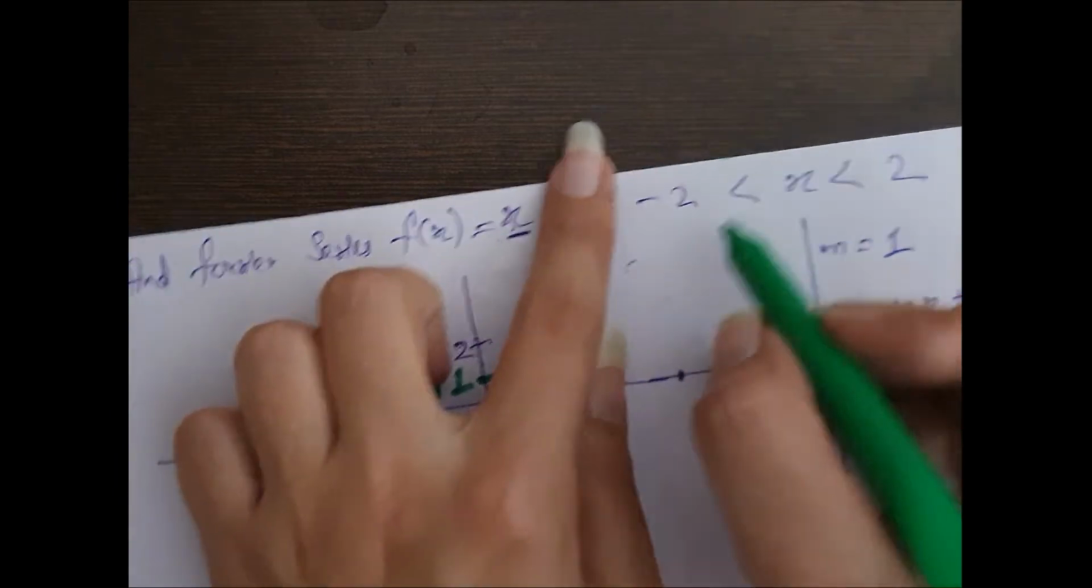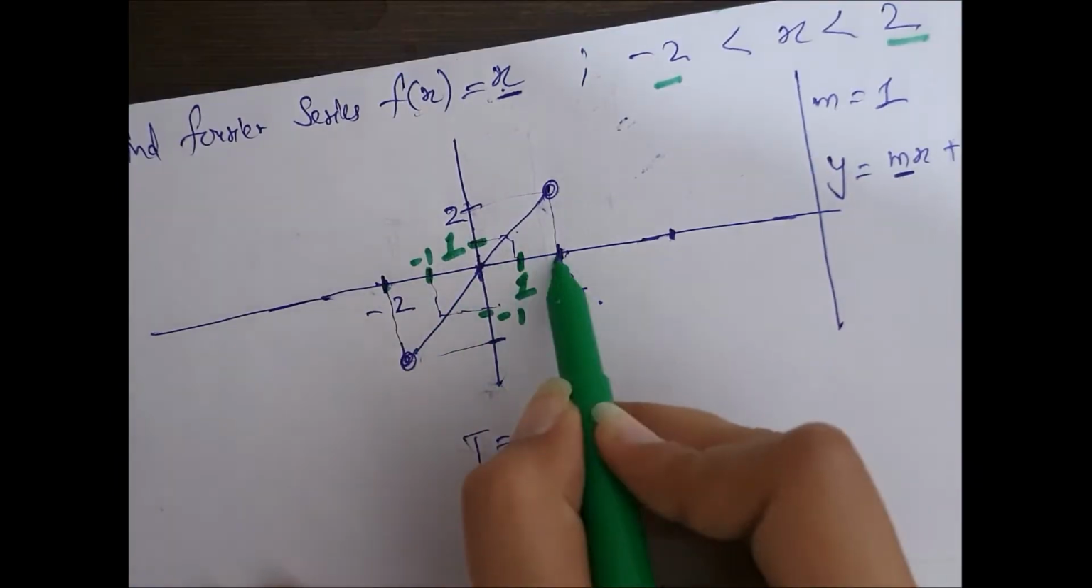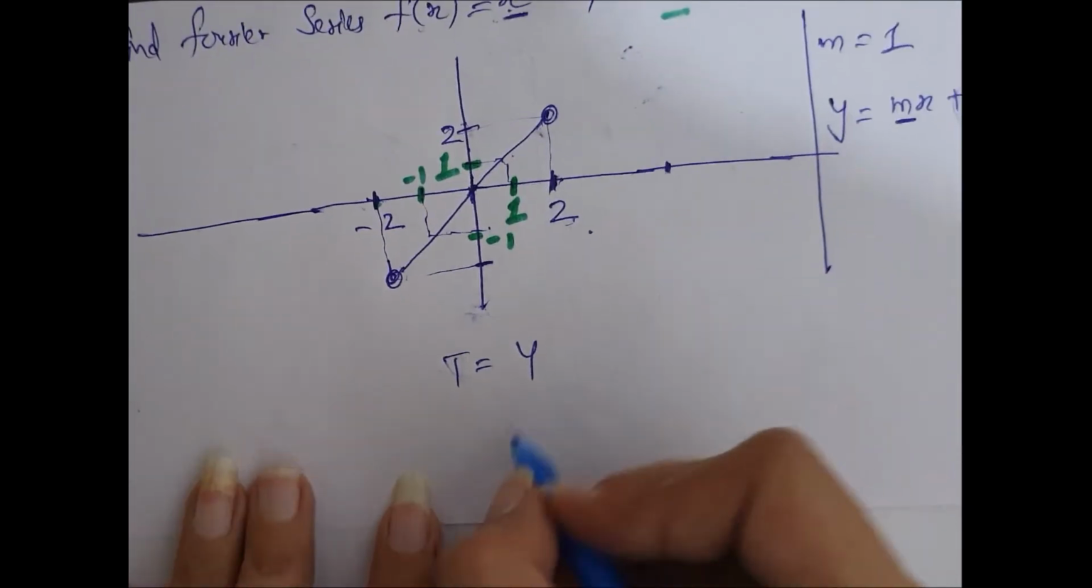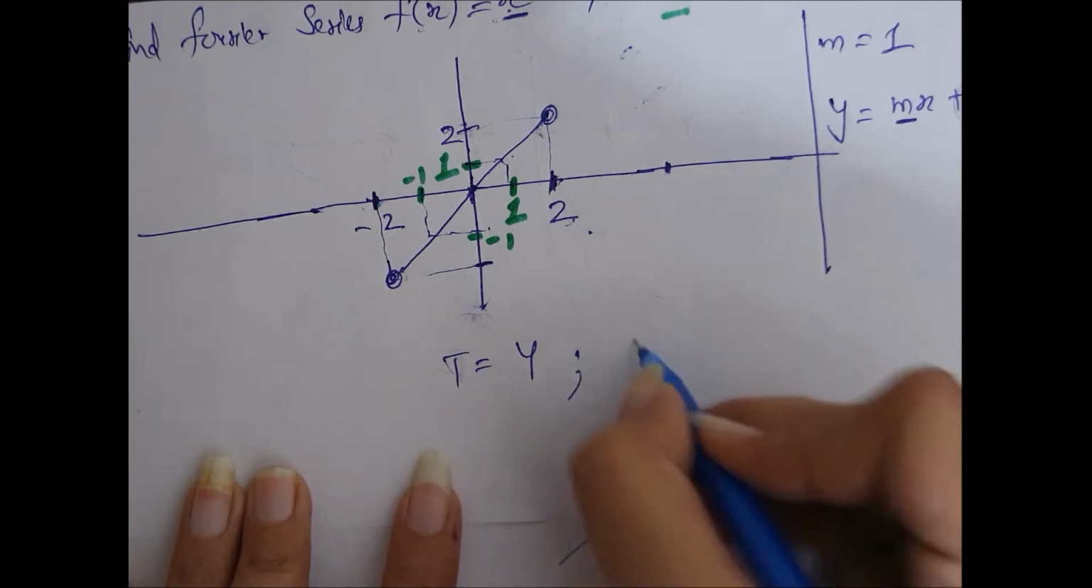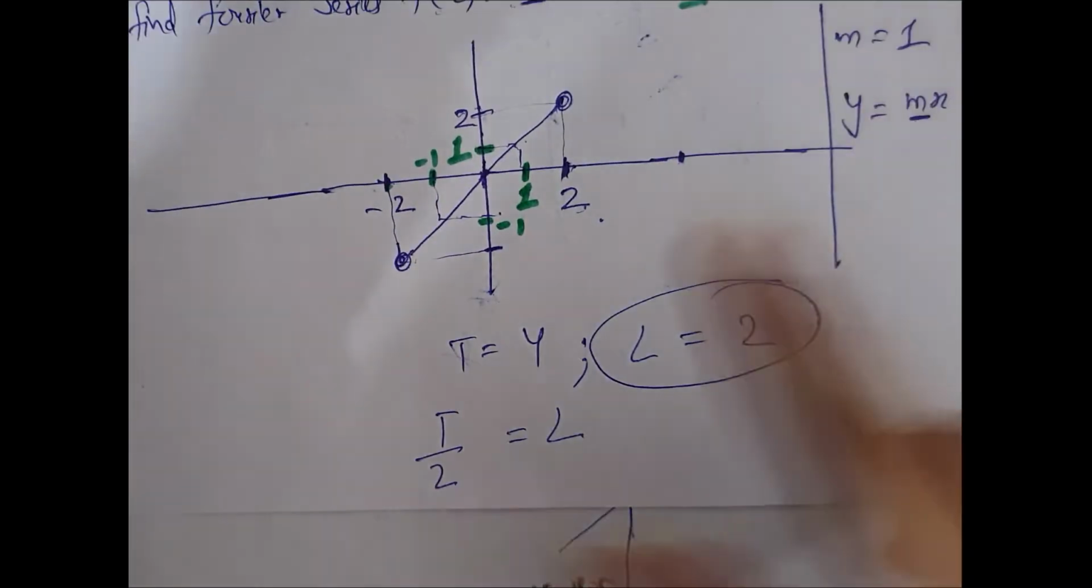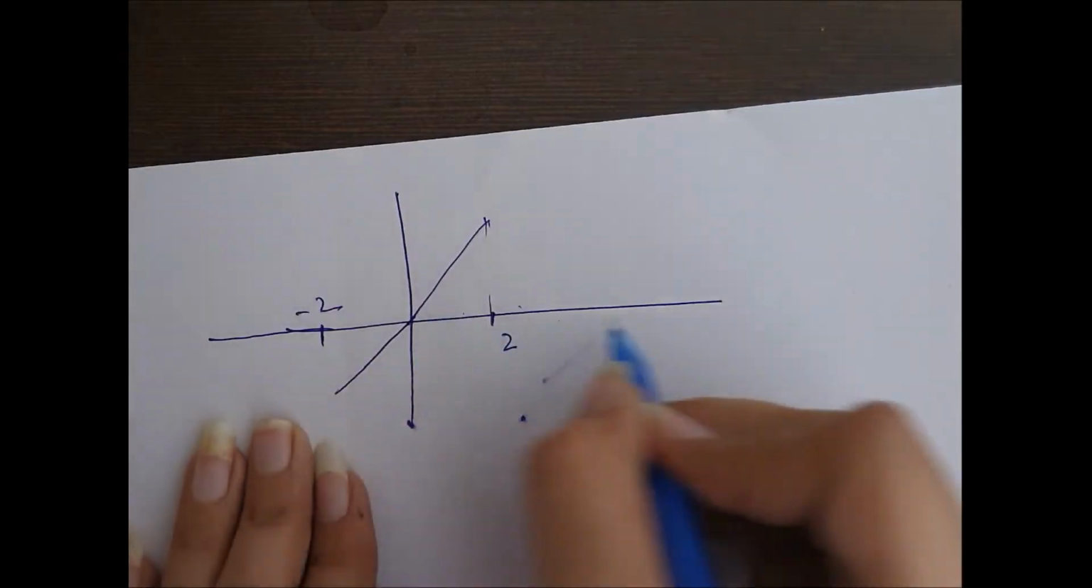Here in this question we are given minus 2 to 2. So we have represented from minus 2 to 2 on the x-axis. So T comes out to be 4. Then its L will be 2, since T by 2 is equal to L. Let me show you clearly. Its time period is 4.